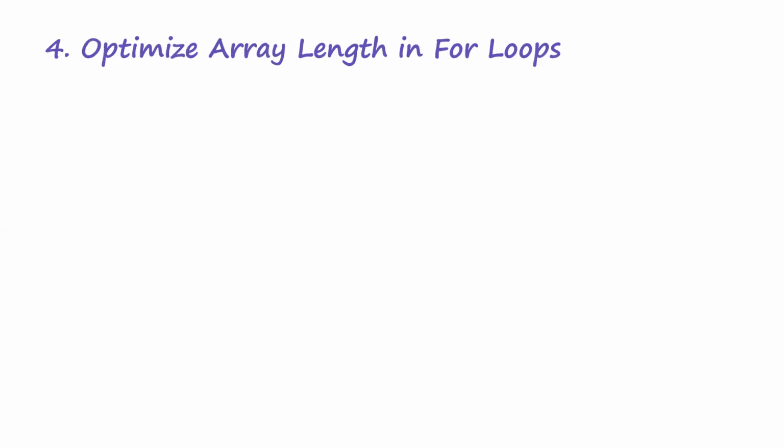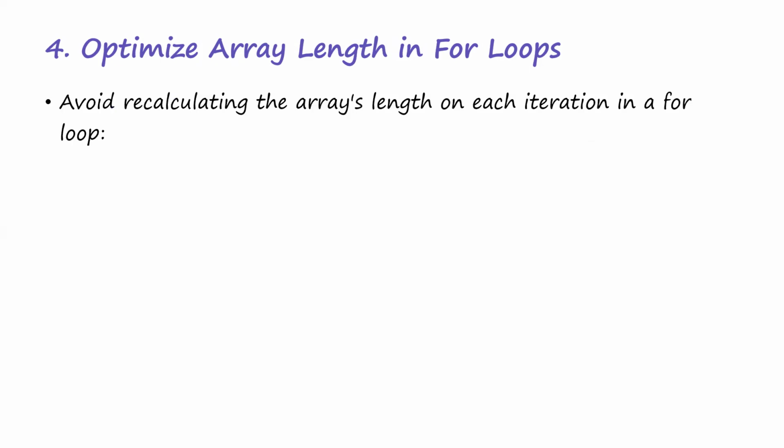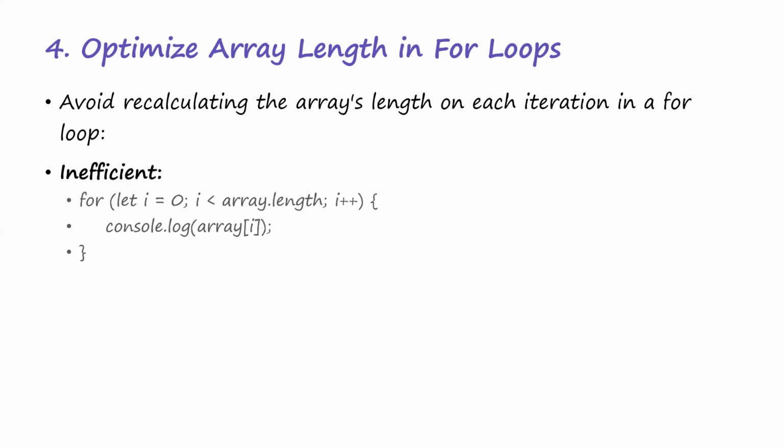Optimize your array length in for loops. In case you're using for loops, sometimes you might not have any other option than to use a for loop to loop through arrays. Avoid recalculating the array's length on each iteration in a for loop. This is an example here. I don't need to write code because I have talked about this extensively. If you do not understand whatever we are saying here, you need to go back to the previous sessions. Or you can chat me up, hit the chat button and let's talk, okay?